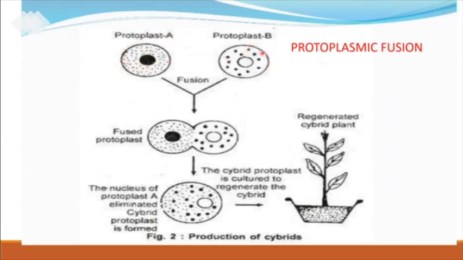Two or three cells are enough. As he can't isolate an individual cell, what will he do? He will take a group of cells. And what will he do? He will fuse both the protoplasms of A and B in a test tube. Here you can see that when they fuse, both the cells are getting combined and form a cybrid.